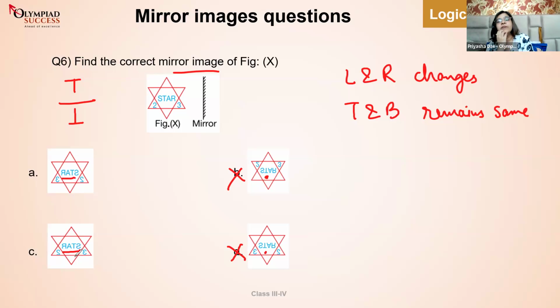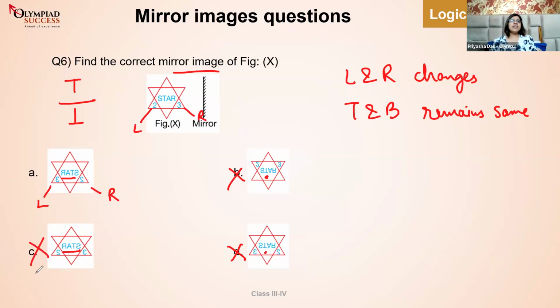You cannot use alphabet. Yes, numbers 2 and 3. You see this? 2 is on the left and 3 is on the right. So in my mirror image, because the left and the right changes, the 2 should be on the right hand side and 3 should be on the left hand side. And that eliminates option C.